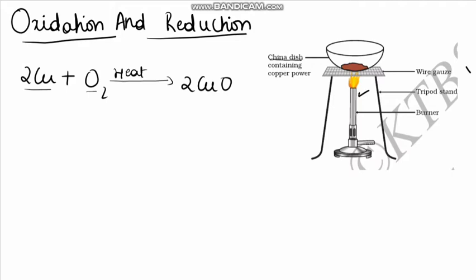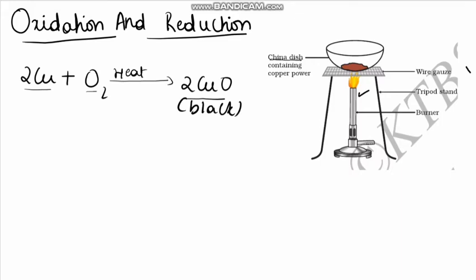Now, if hydrogen gas is passed over this heated material, that is copper oxide, the black coating on the surface turns brown as the reverse reaction takes place, and copper is obtained.